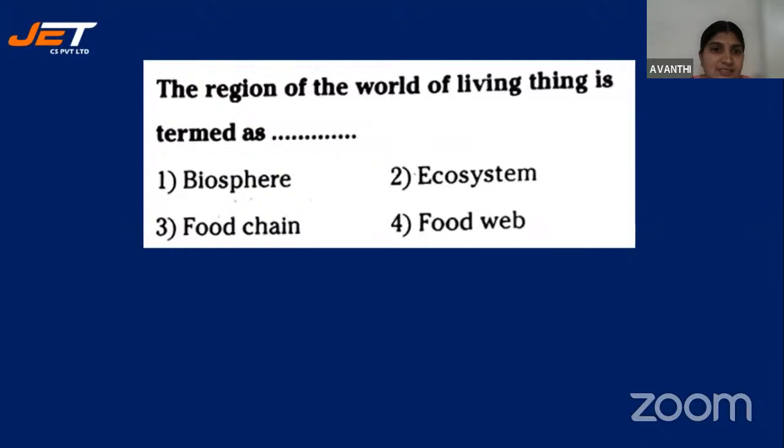Okay, next. The region of the world of living things is termed as. So it's a term. What is that term? You should answer. Biosphere, ecosystem, food chain, and food web. See, food chain and food web we can go for odd one out because they are a sequence of flow of energy in an ecosystem. Only 1 and 2 are left. I want the answer now.